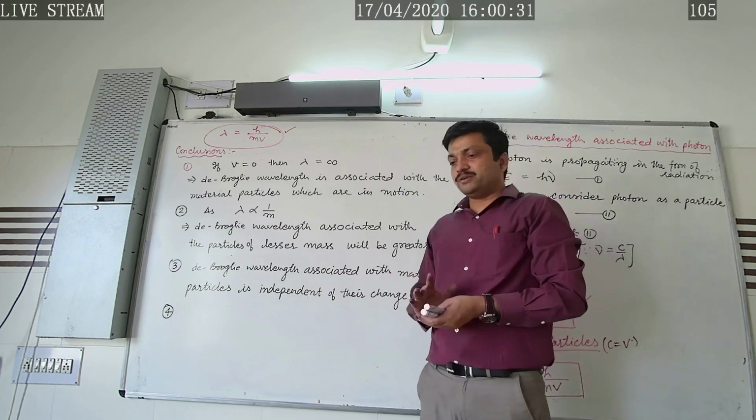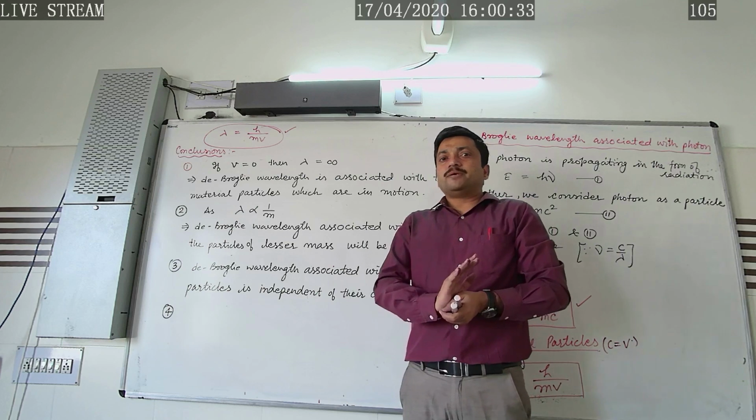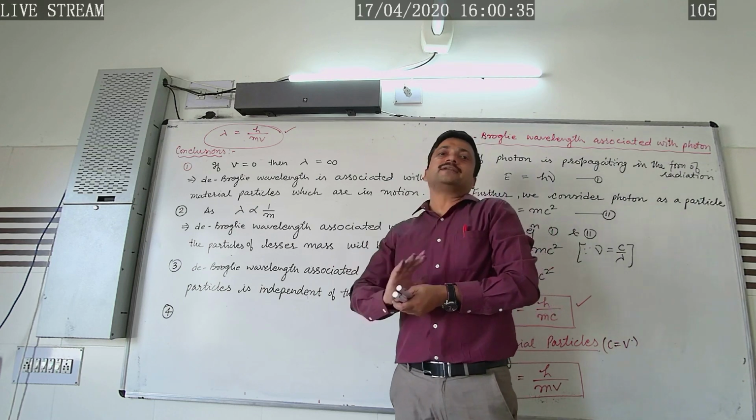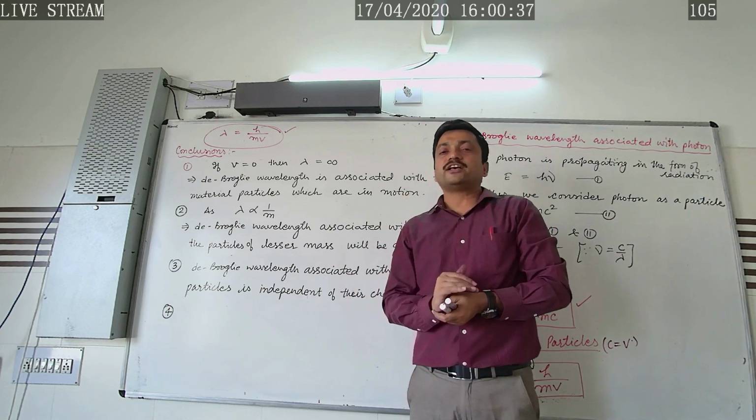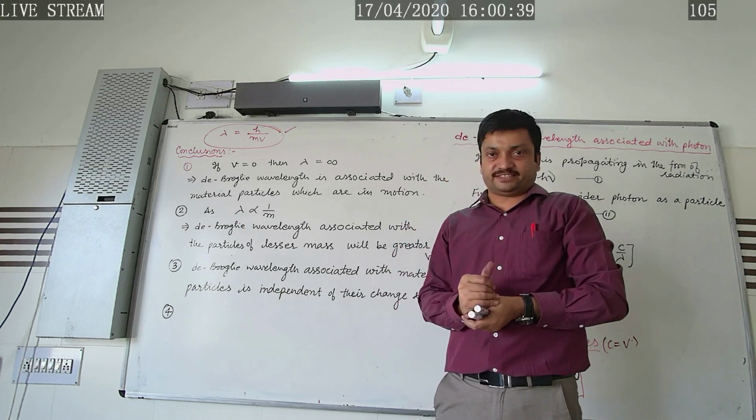Further, the fourth point to be concluded here is that the de Broglie wavelength is not associated with the electromagnetic wave, or simply we can say the de Broglie wavelength is not associated with the accelerating charge.